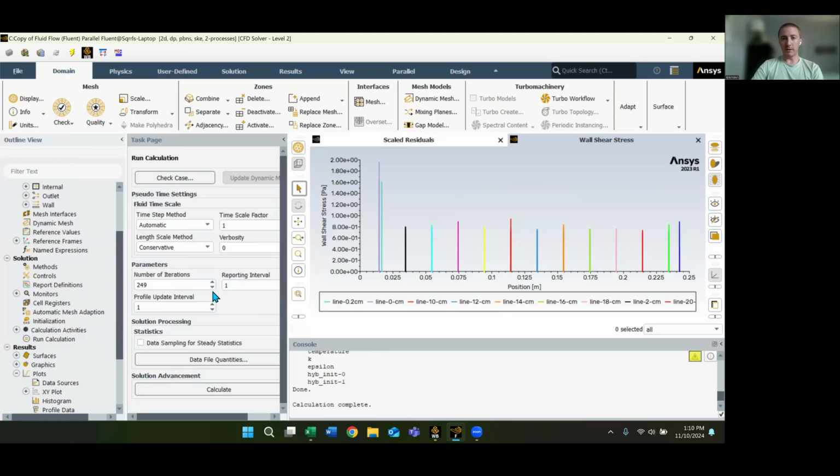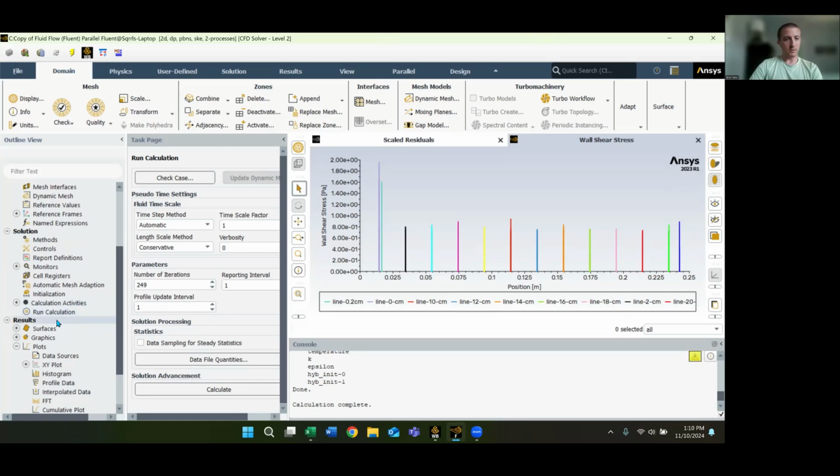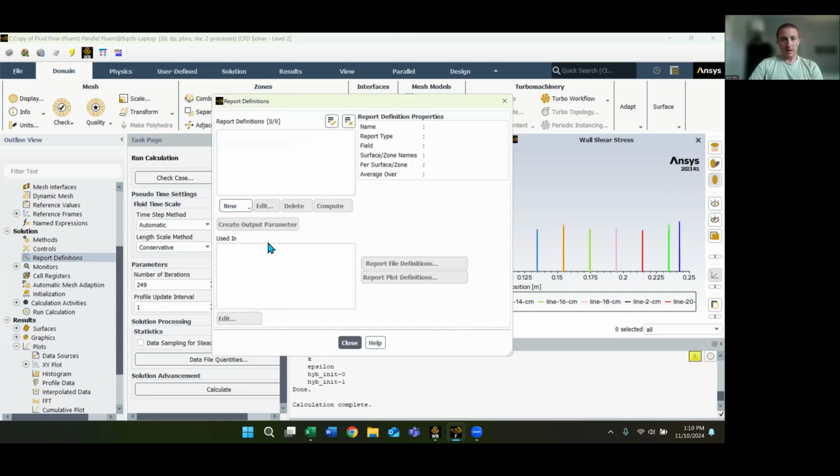And I created it a little bit different from the first setup. In the first setup, we just created the boundaries of the whole plate as just the whole plate. I separated the top of the plate from those boundaries, just so I can get an accurate reading of the drag force off of just the top of the plate, so I can compare that to theoretical. I've already done that. But to get the drag force, we go to report definitions, and we create a new report definition here, force report and drag.